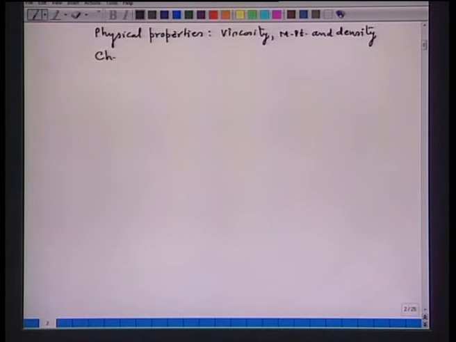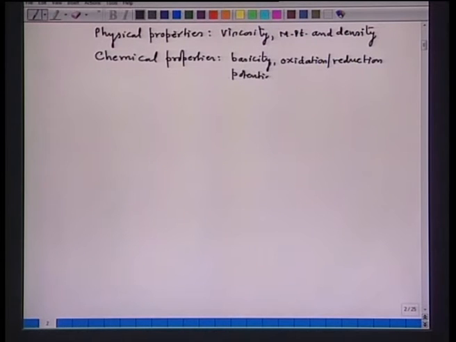Among chemical properties, basicity, oxidation reduction potential of slag, and activity of each component of slag.